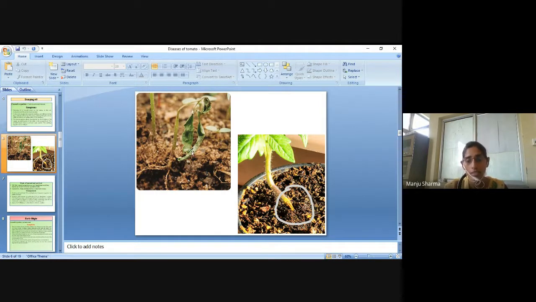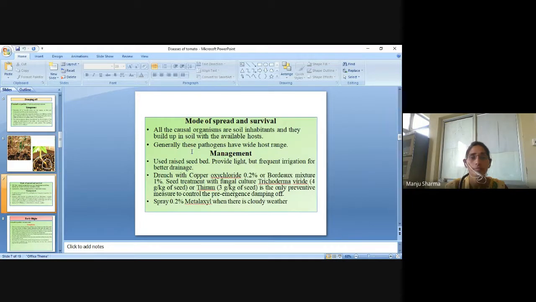Here the seedling has died. Mode of spread and survival: all the causal organisms are soil inhabitants and they build up in soil with the available host. Generally, these pathogens have a wide host range.